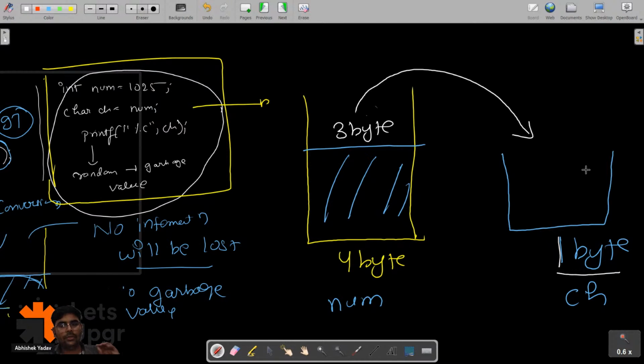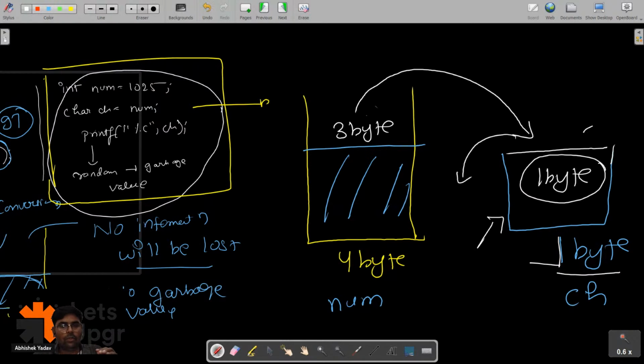Since the capacity of the container is 1 byte, 1 byte of information will be there, but the remaining 2 byte will be overflowed.